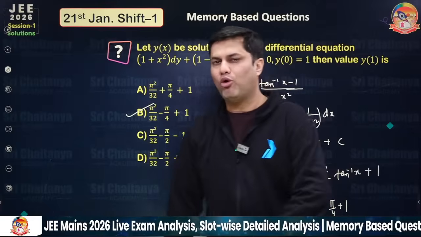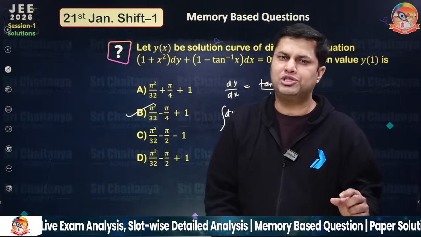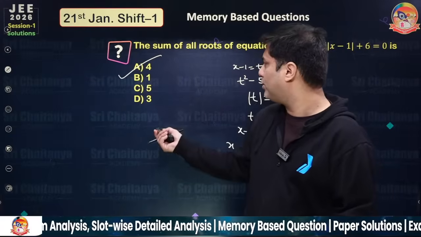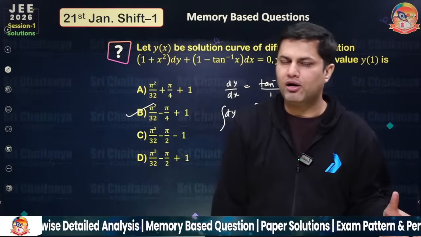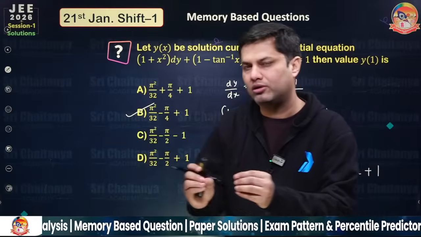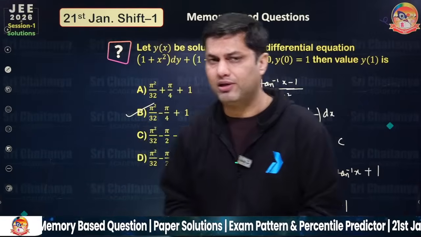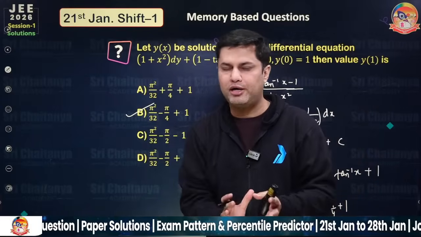Paper is of moderate level. Maths paper is of moderate level. Some questions are very easy, like this question or this question, very, very easy. And some problems are a little bit difficult or on the lengthier side. So the paper overall is moderate but a little bit on the lengthy side. Some questions are definitely very lengthy, some are moderate and a few are really easy. So overall, a moderate paper.